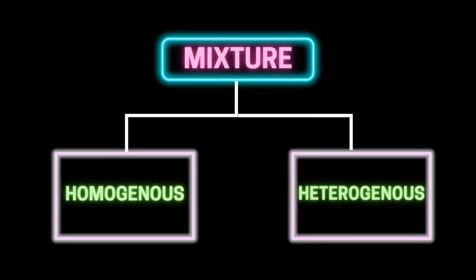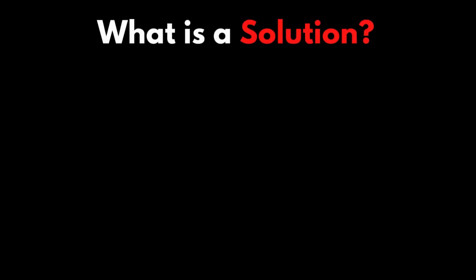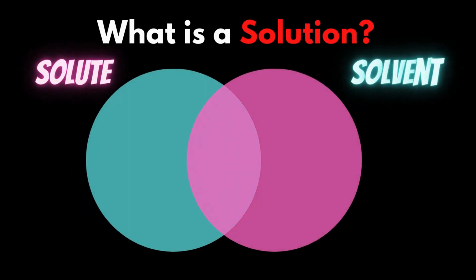At first, let's see what a homogeneous mixture is. A homogeneous mixture is none other than a solution. Whenever you come across the word homogeneous mixture, it should remind you that it's nothing but a solution. So, from here on, I'll address the homogeneous mixture as solution. But wait! For that, we need to know, what is a solution? As the name suggests, a solution is a mixture of solute and solvent. To be simple, solute plus solvent is equal to solution.